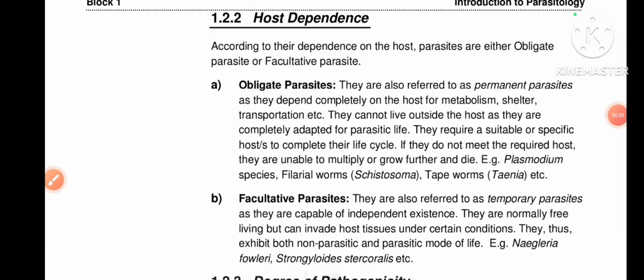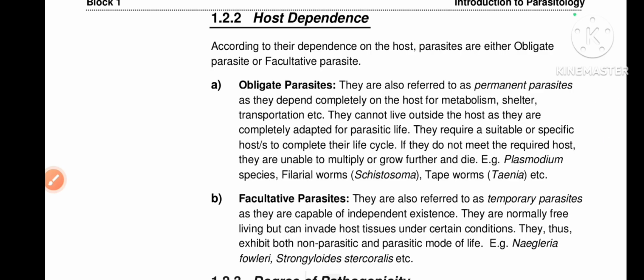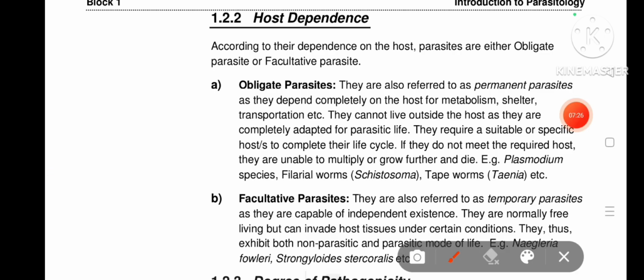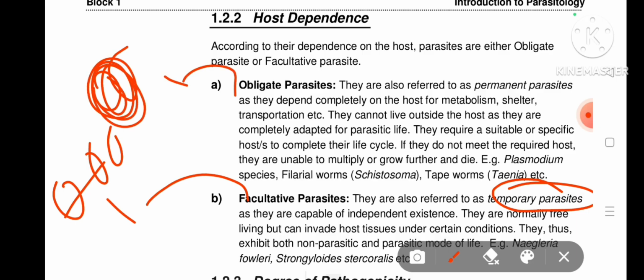Obligate parasite host is one. It is permanent, not many hosts. But a facultative parasite has more than one host. It is temporary. Which parasite lives in more than one host? This is called a facultative parasite. A parasite that lives in only one host is called an obligate parasite.